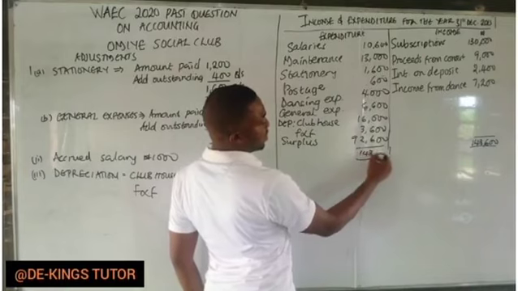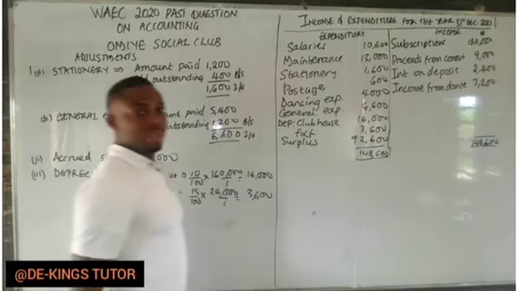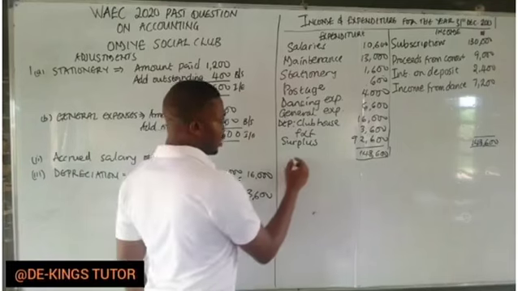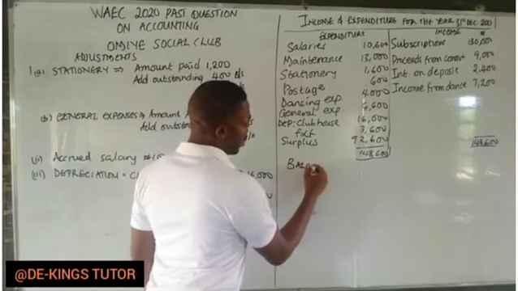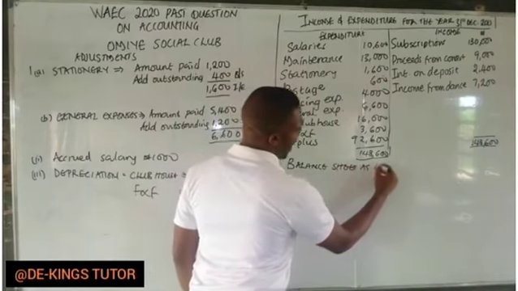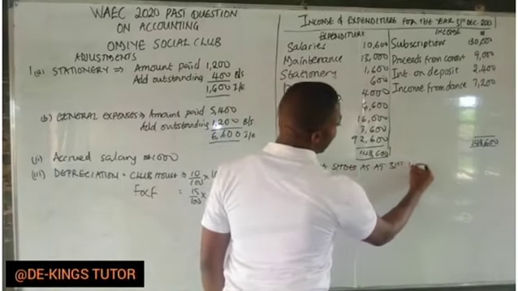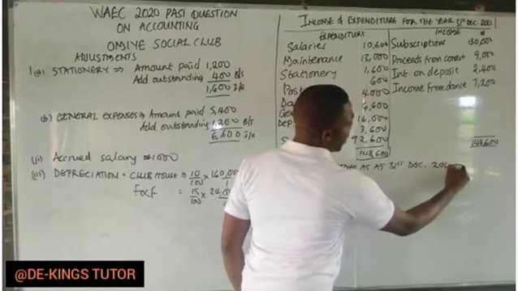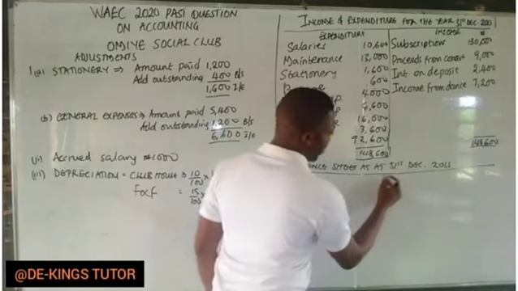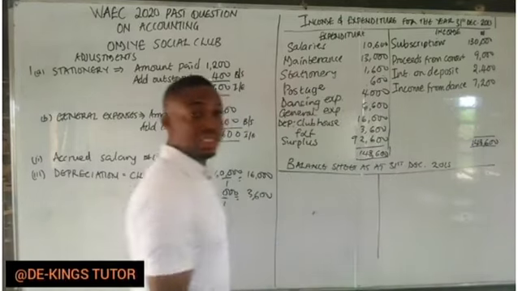Quickly, we move to the balance sheet. That's the second question. So write balance sheet as at 31st December 2015. The balance sheet is the same way. At the right hand side, we have our fixed assets.